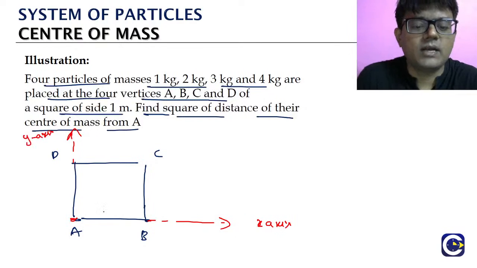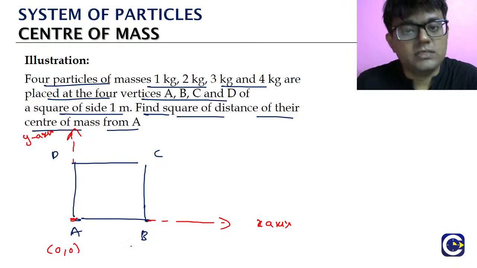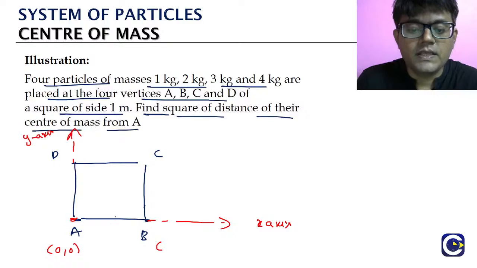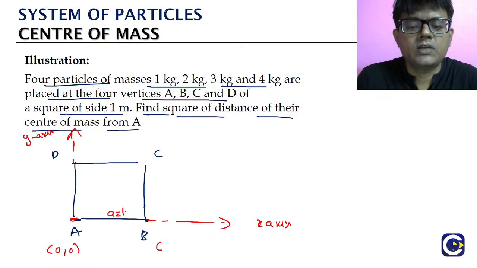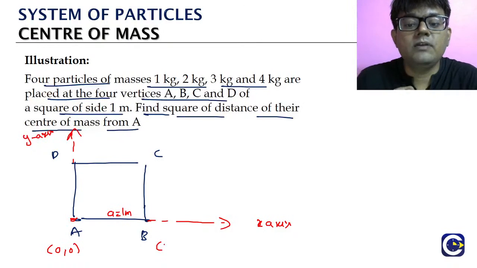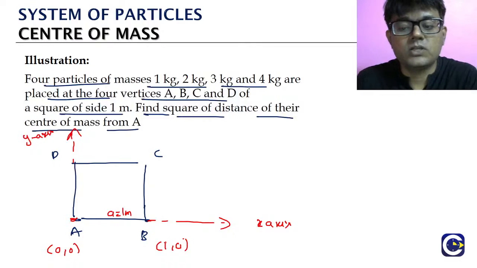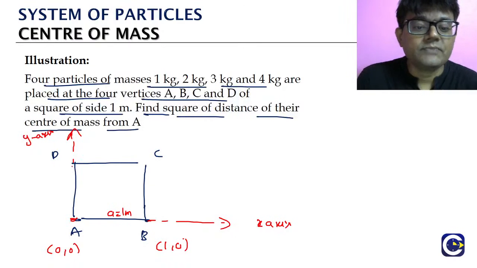If we take it like this, then the x coordinate of A is 0, and the y coordinate is 0. The square's side length is 1 meter, as given here. Now see, the coordinates of B will be 1, 0. It is on the x-axis. Similarly, the coordinates of D, it is on the y-axis, so it will be 0, 1.